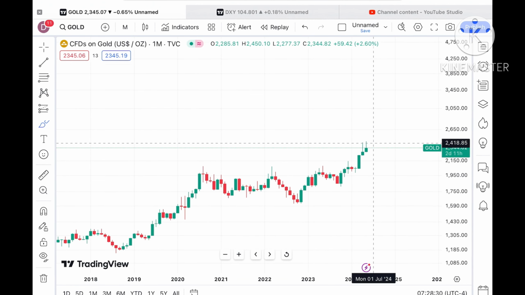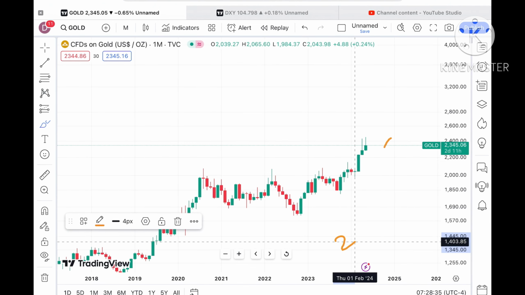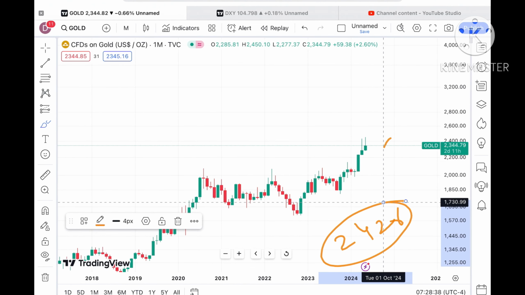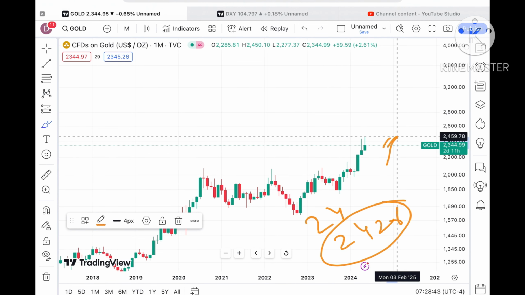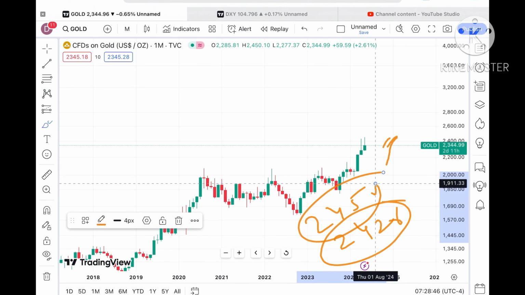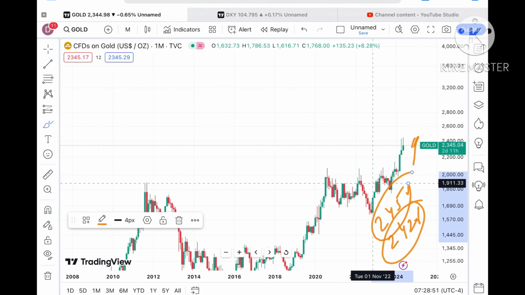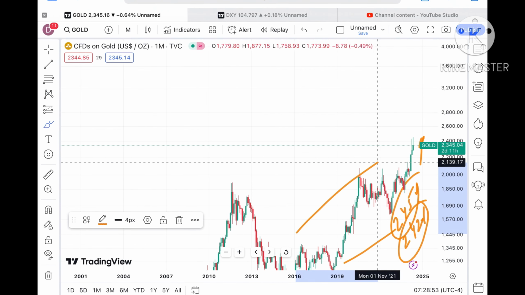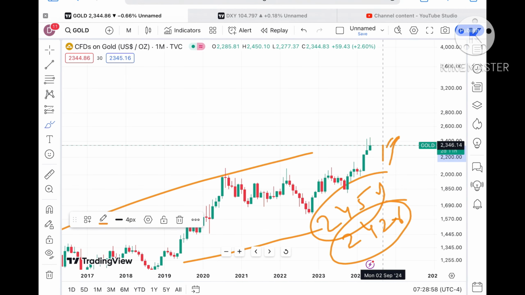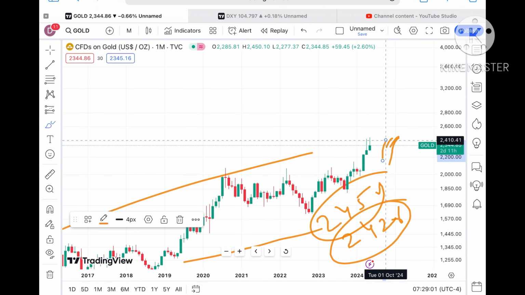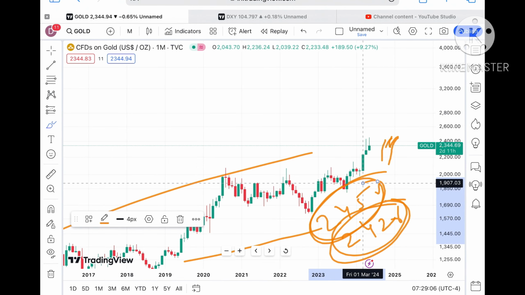Now looking at this particular chart, gold is trading at a level of 2344. Suppose the price sustains this level, it can move towards a level of $2426. And once the price goes above that level, the chance of touching a level of 2456 we can see, and after that further upside movement. Why I'm showing you this monthly chart is because you have to understand that as soon as the price goes above this level, we can see further upside movement. Again I repeat, if the price sustains this level, it can go towards around 2426, and once it goes above that level, it can touch a level of $2456.